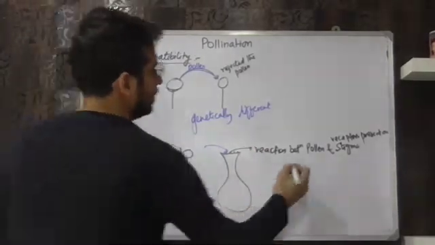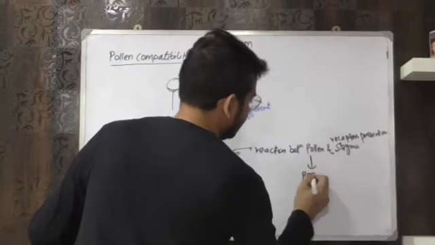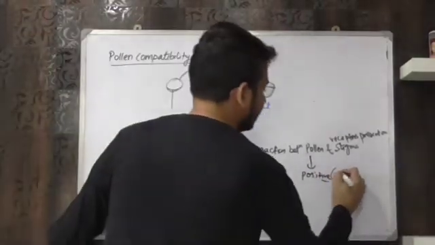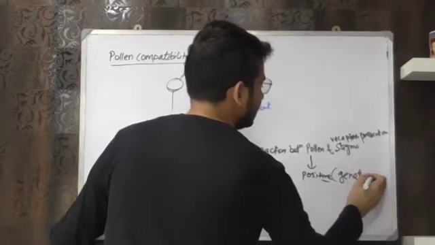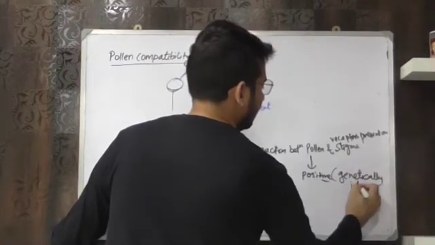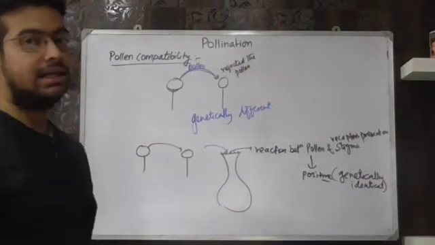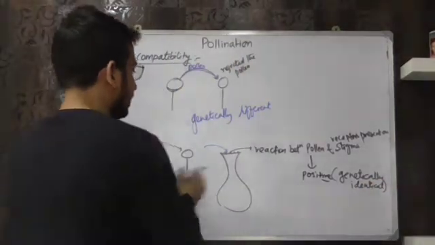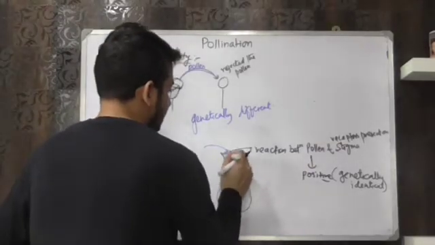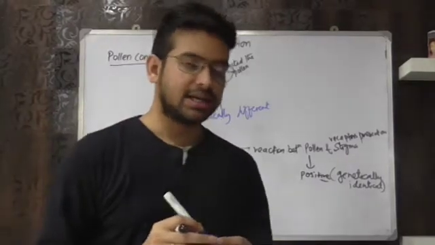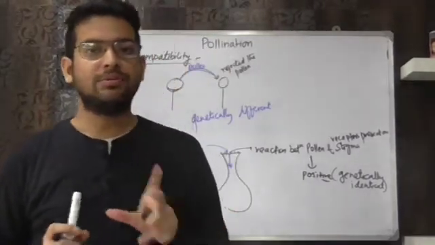अगर suppose reaction positive आया, means reaction हो रहा है. Reaction कब होगा? When they are genetically identical. This positivity means they are genetically identical. If both pollen and the receptors are genetically identical, then only the pollen will move into this style part. And we have discussed in the earlier classes that pollen moves with the help of pollen tubes.